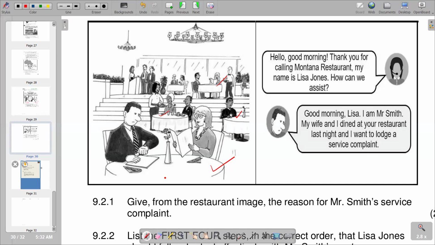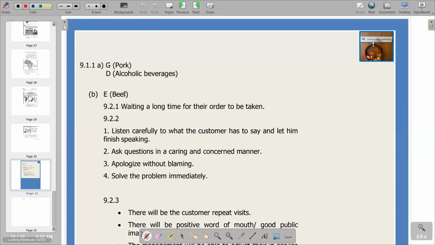So we go to the other section to try to see the description that we have. 9 points.